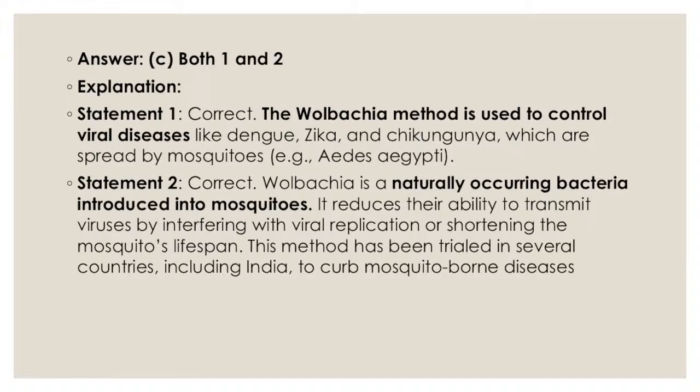You just need to be aware that this Wolbachia method is a method where naturally occurring bacteria is introduced into the mosquitoes. This is what is done in the Wolbachia method. Only this much is enough. No need to go into how it is and where it is. So only this much amount of information is required. Now when we introduce the bacteria, what is it doing? It is reducing their ability to transmit viruses by interfering with viral replication or shortening the mosquito's lifespan. So it is shortening the lifespan of the mosquito. That is another important point.